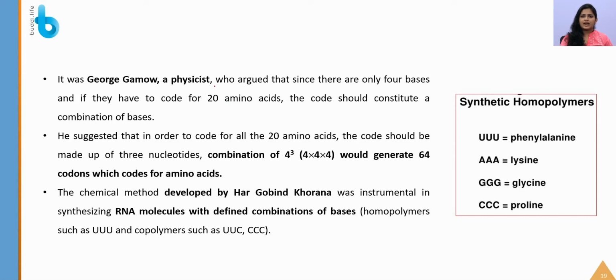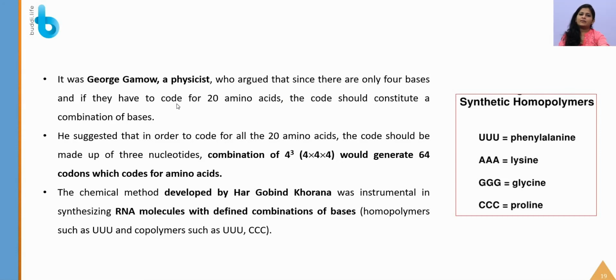It was George Gamow, a physicist, who argued that since there are only 4 bases and they have to code for 20 amino acids, they should constitute a combination of bases. So what did he propose? He proposed that 4 cubed, that is 4 into 4 into 4, would generate 64 codons which can code for amino acids. You should remember this name, George Gamow. He is a physicist. He said 4 cubed can generate 64 codons which can code for different amino acids.